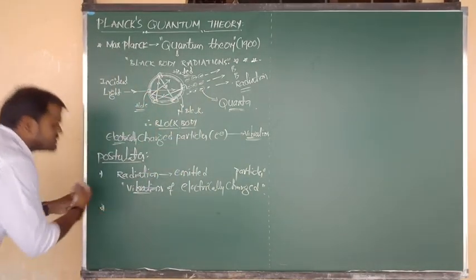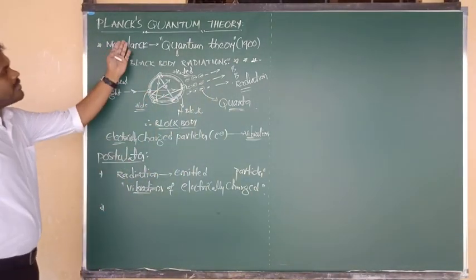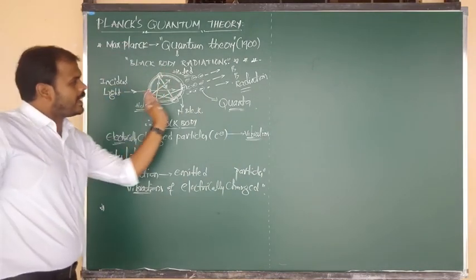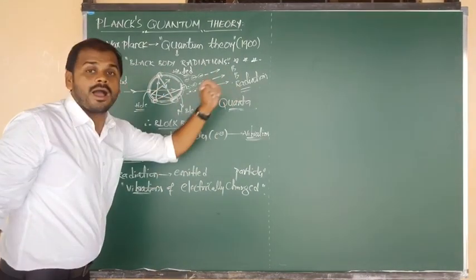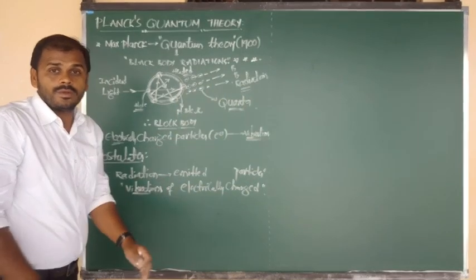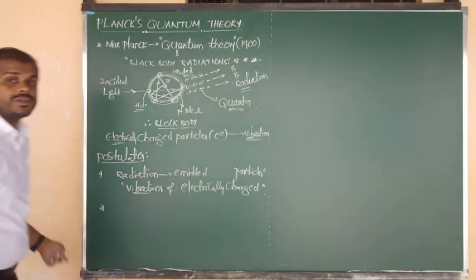Second postulate: Max Planck says that the emitted black body radiations won't be in a continuous manner.